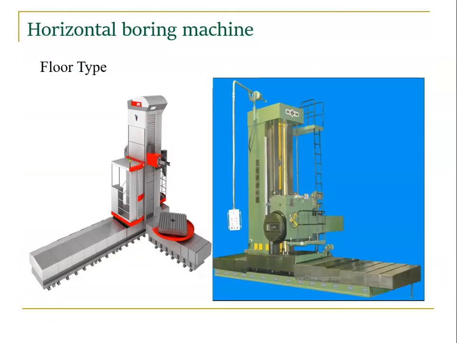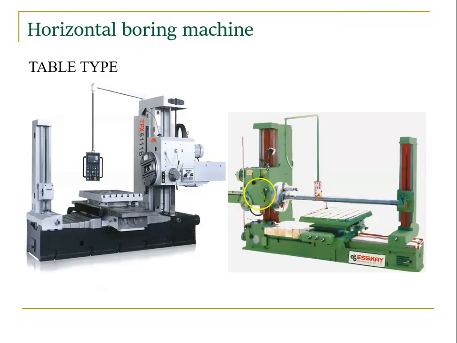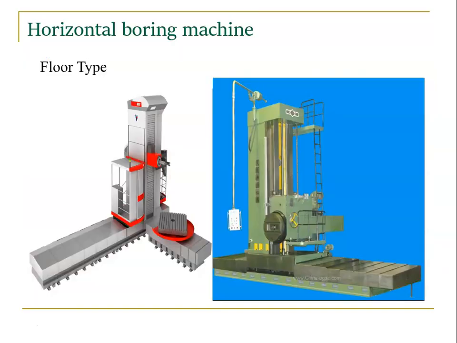So the next type is the floor type. Okay, the difference: in table type we have a constant bed, right? The bed is placed over the factory floor space. We have two columns, an end column. So here in floor type we don't have a separate bed. Instead of a bed we have a floor plate, right? On the floor plate we have a runway. On the runway the headstock will move, as well as the end supporting column, which also has a runway and can move.